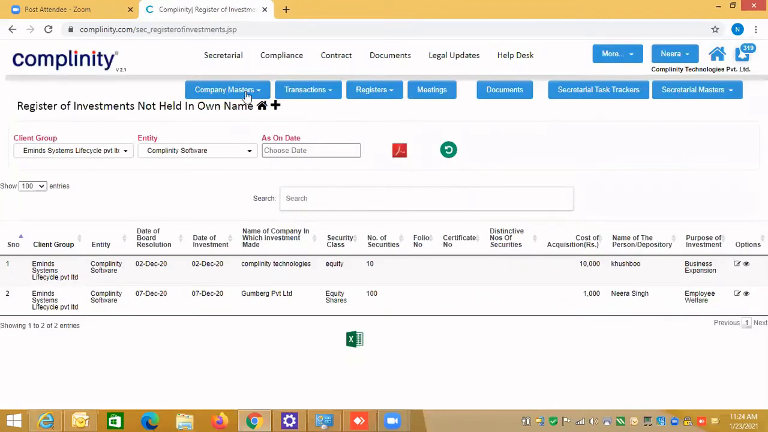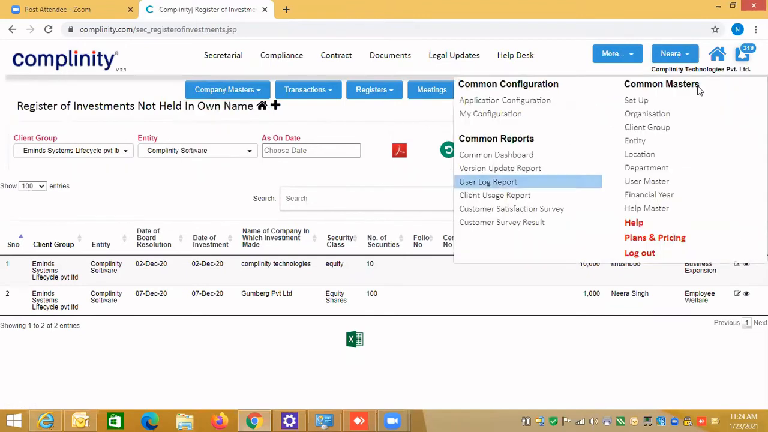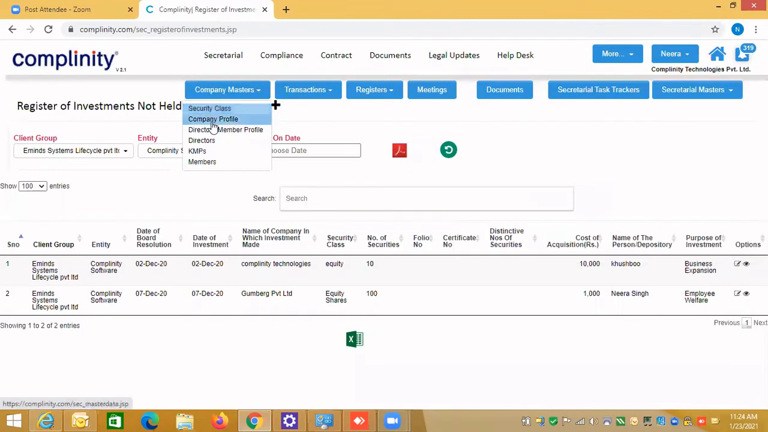So let's recap. We have done the company master. Remember, you can only create the company when you have created a common master. So this is a linkage between the entity, client group and the company master. You create the security class. If you are doing share accounting, create the company profile, create the general profile of the member, map that person as a director, map the person as KMP, and if you want to do the share accounting for the person, map the person as a member by clicking on the plus icon.